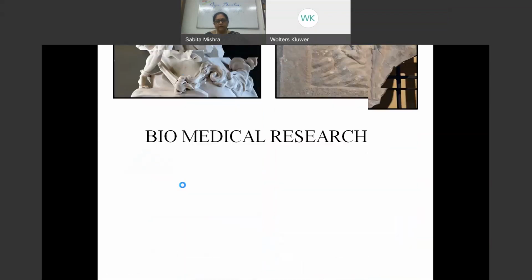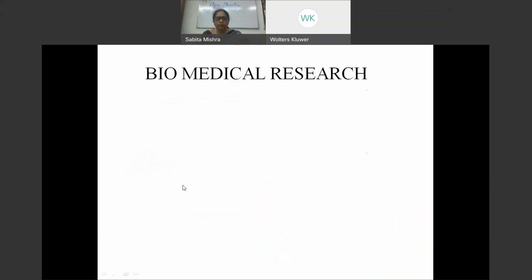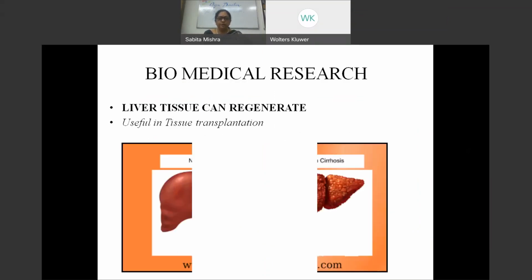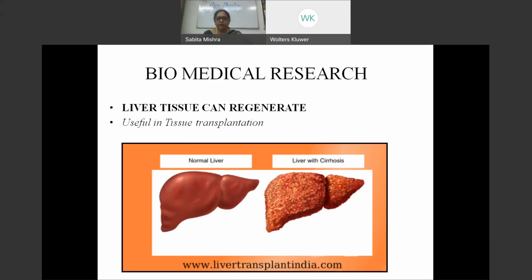So this gave an idea: how can the liver regenerate? Liver is an organ which has a capacity to regenerate, and this has been useful for liver transplantation. In tissue cultures in the lab, liver is one which can regenerate, and a full liver is not required.